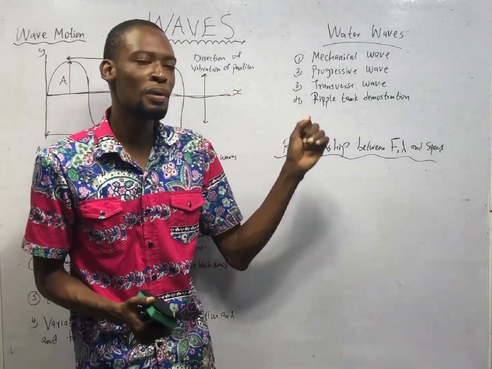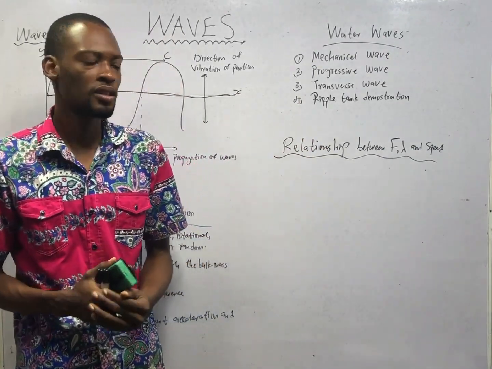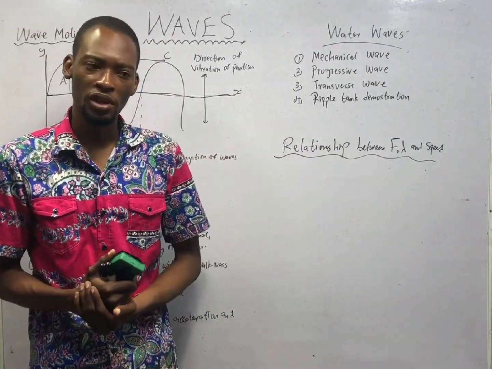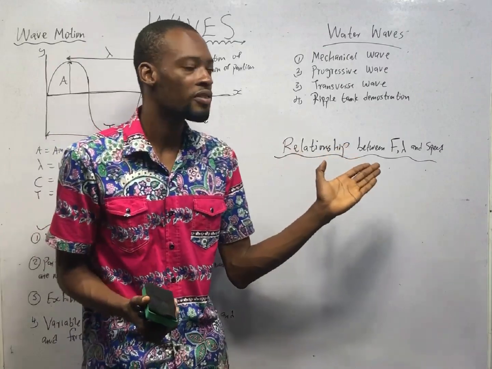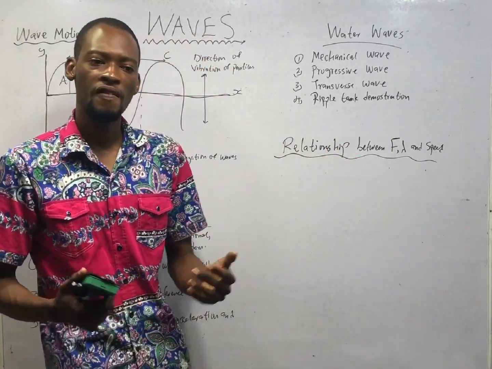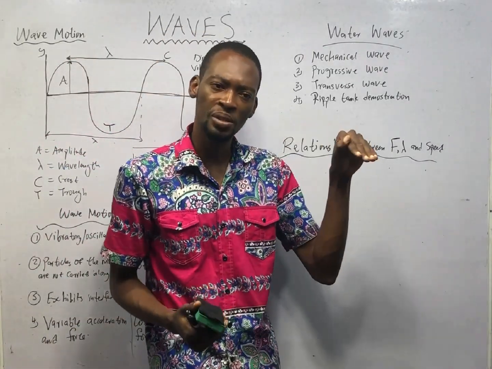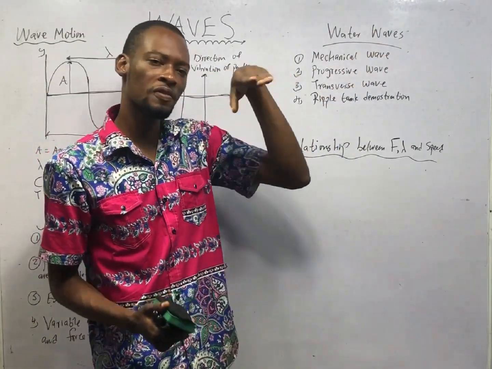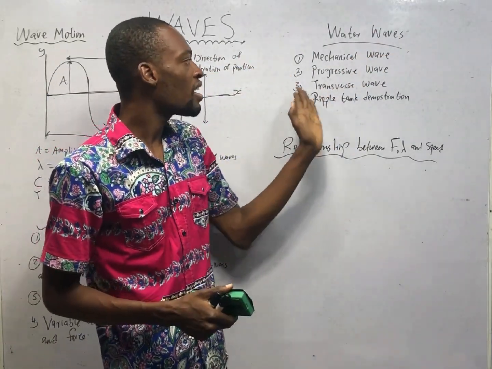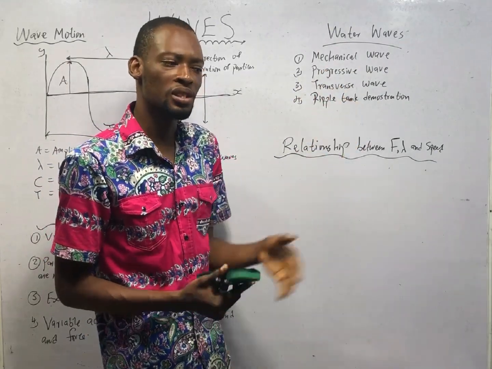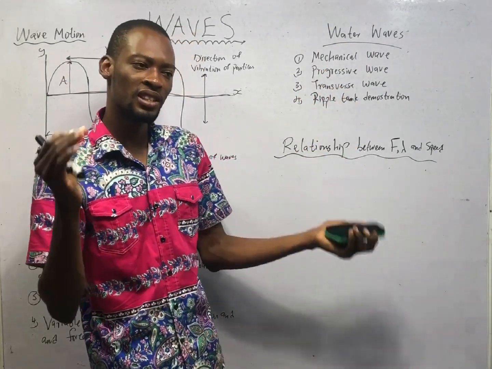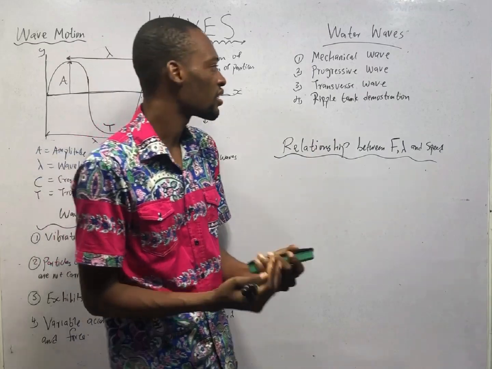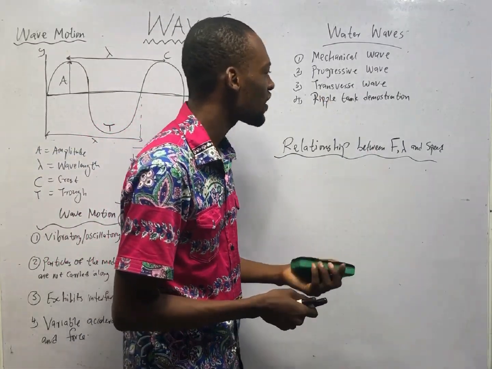Now, let's see the properties of water waves. The first property of water wave is that it is a mechanical wave. What is a mechanical wave? They are waves that require a medium to propagate. In this case, the medium is water, the surface of water. They are progressive. This means they spread out, they travel. Their movement isn't restricted. They are transverse waves.